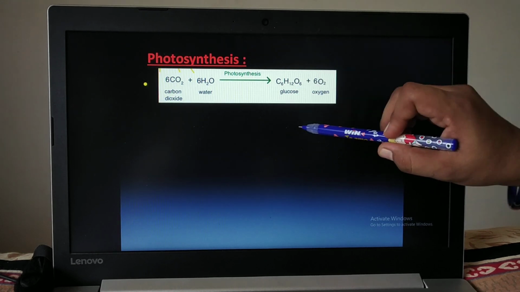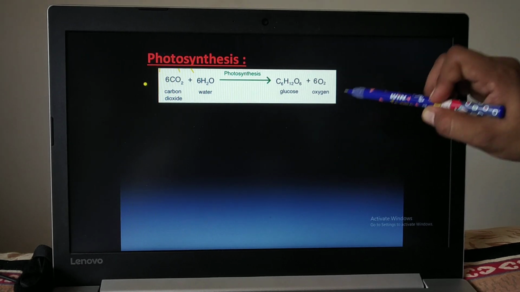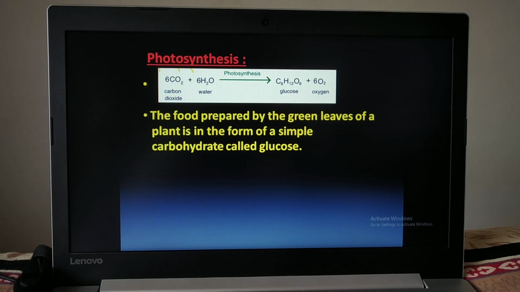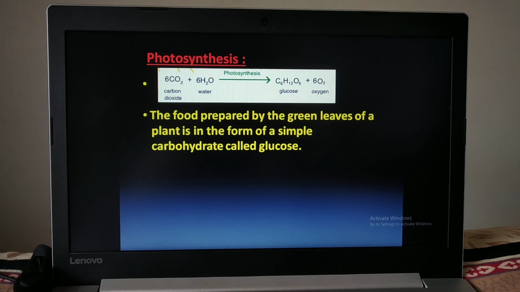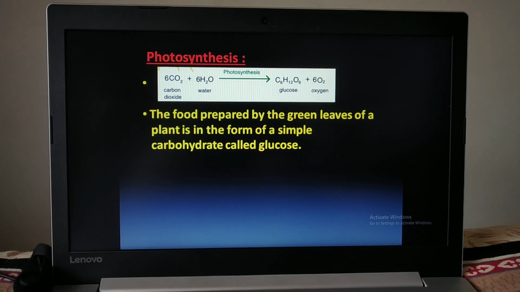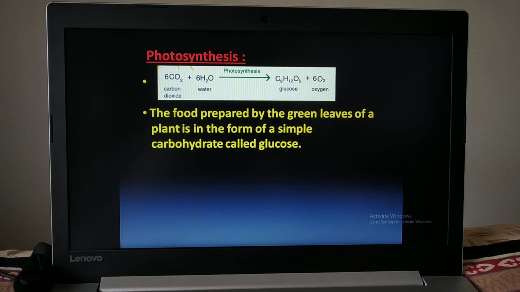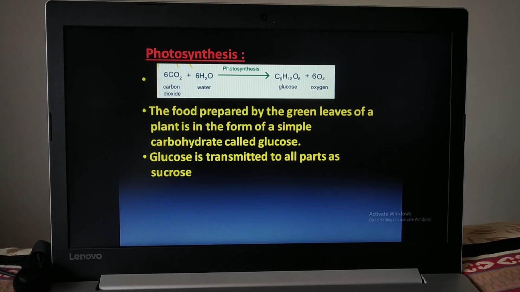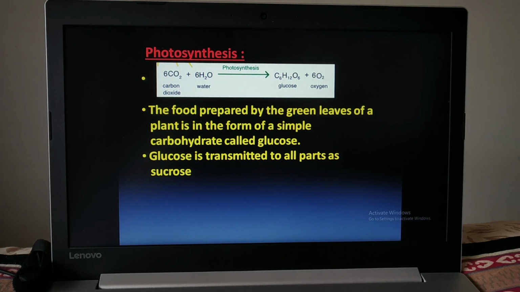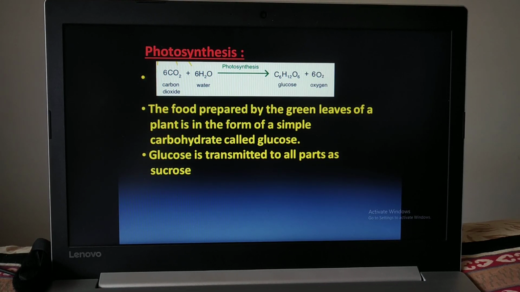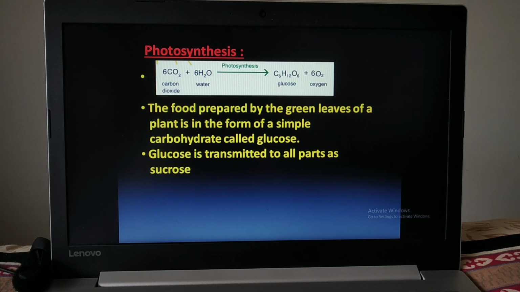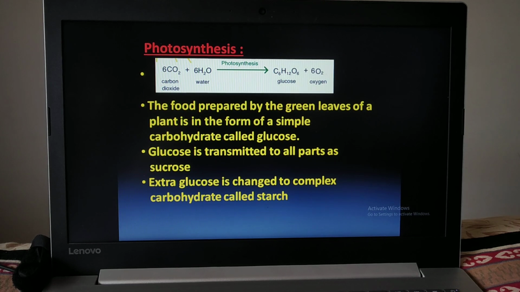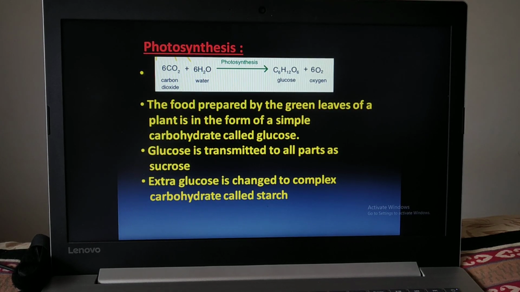And in this process of photosynthesis, oxygen gas is released. The food prepared by the green leaves of the plant is in simple carbohydrate form, and that is called glucose. This glucose is then transmitted to all the parts in the form of sucrose, and whatever extra glucose is left is changed into the complex form of carbohydrate, which is called starch.